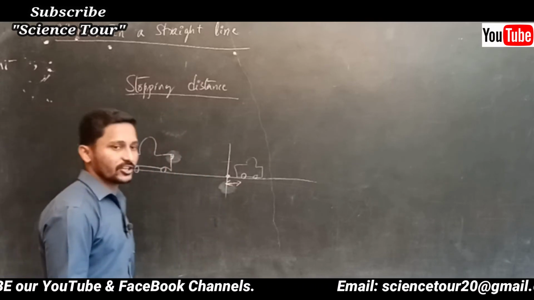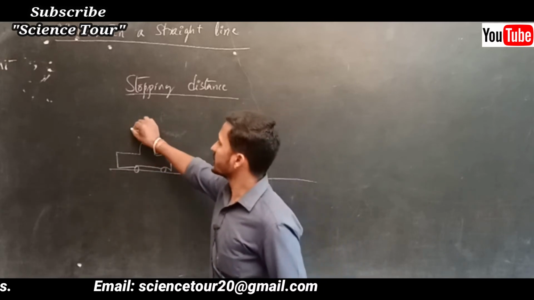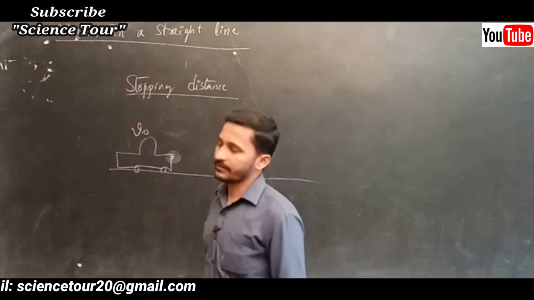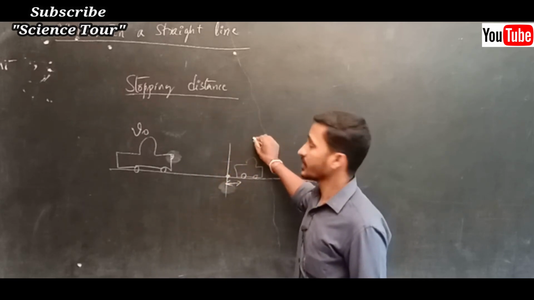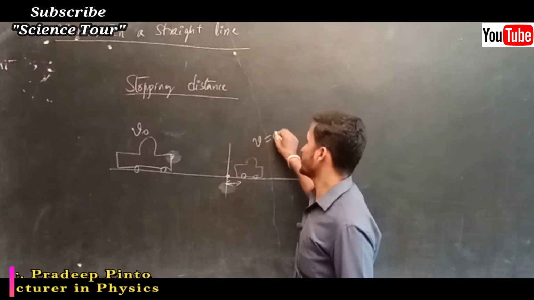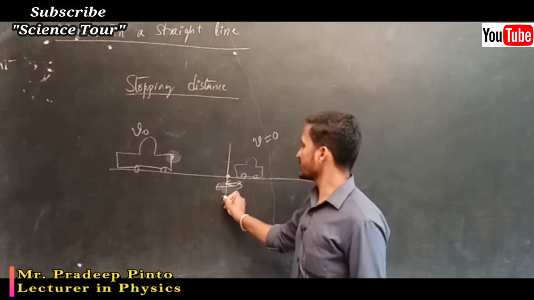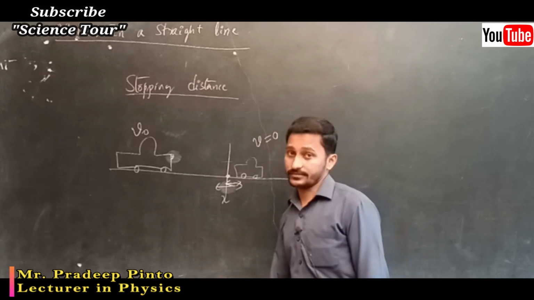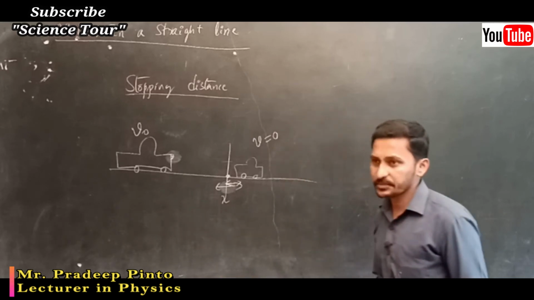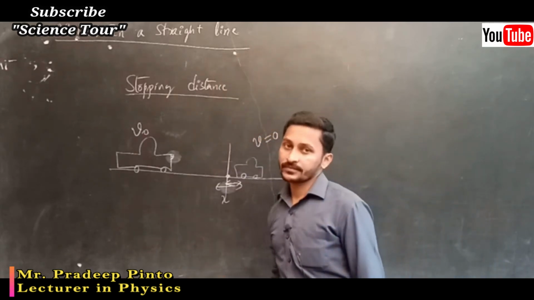Which equation can I use to find that? Initial velocity, some velocity it was having. After stopping, what is the velocity? Final velocity is 0. Some distance x it has traveled. Now, is it acceleration or retardation? Acceleration means increase in velocity.